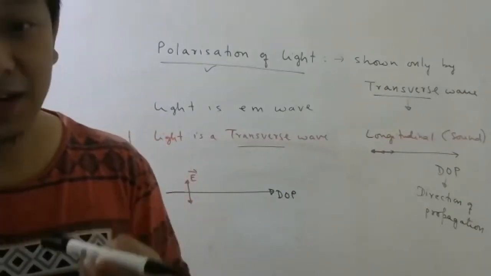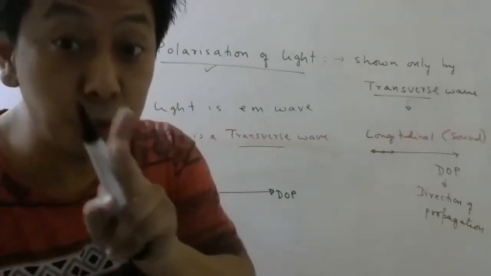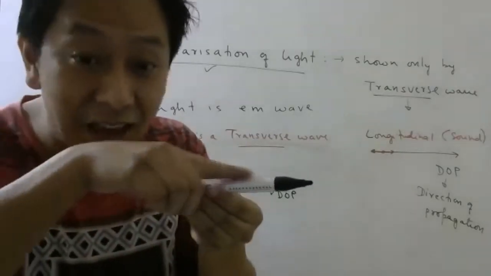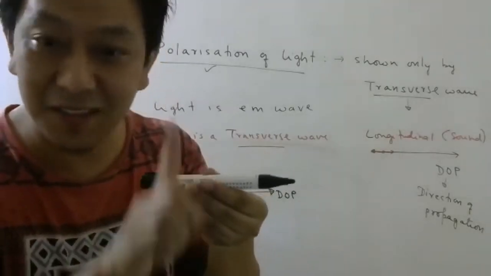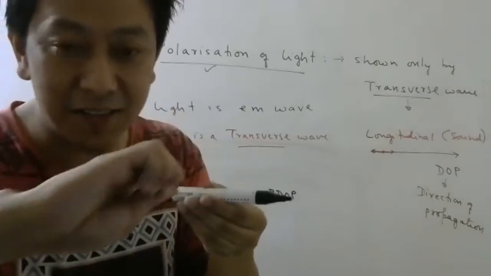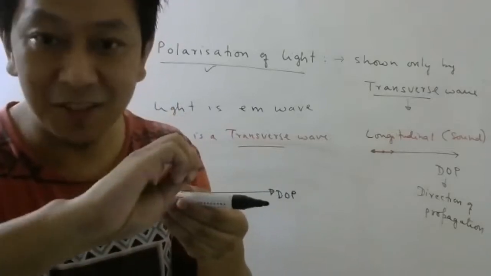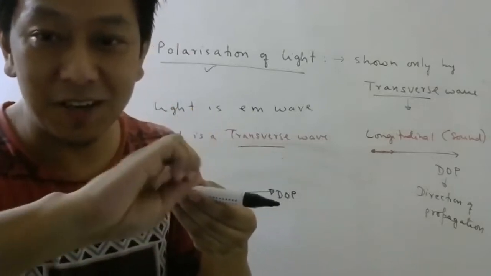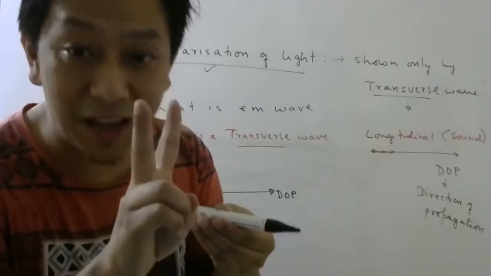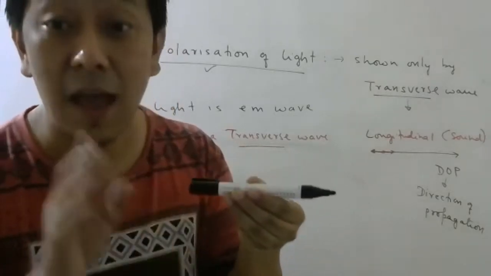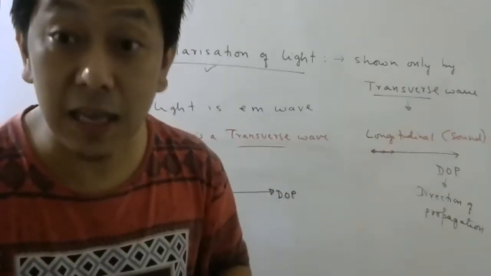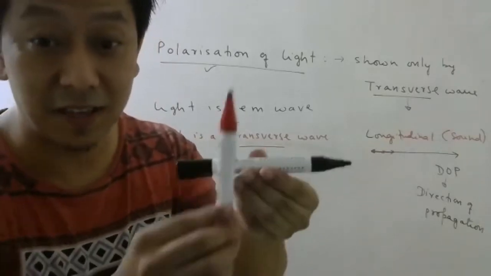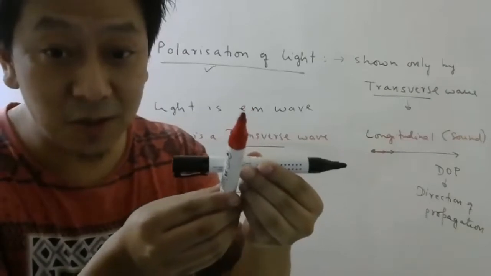Infinite. Many students will think 2. Why will they think 2? They will think if this is the x-axis, then the y-axis is perpendicular and the z-axis is perpendicular. So they will think there are 2 directions perpendicular to this. Actually, students, there are infinite directions perpendicular to this. Which are they? See, this one. This one is not perpendicular.